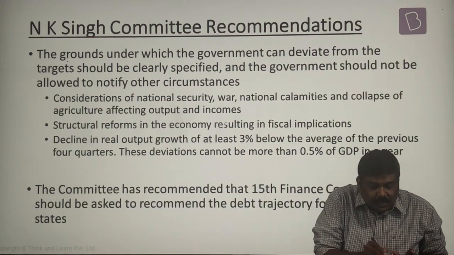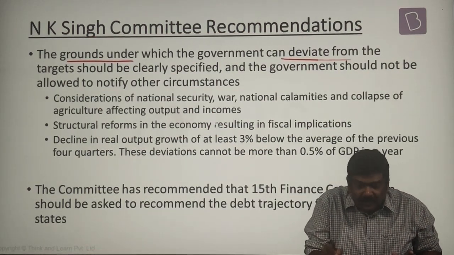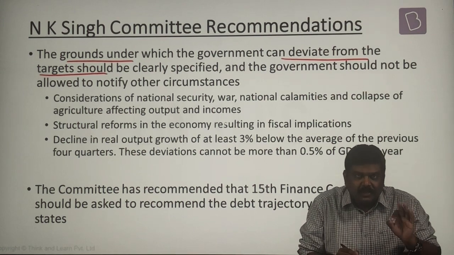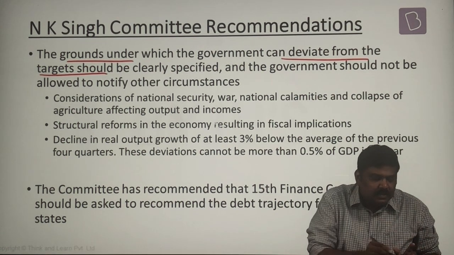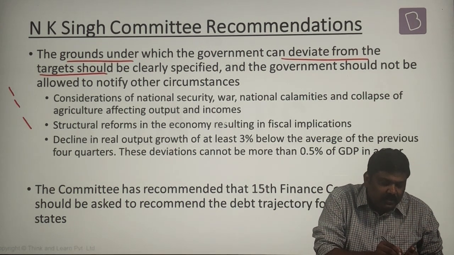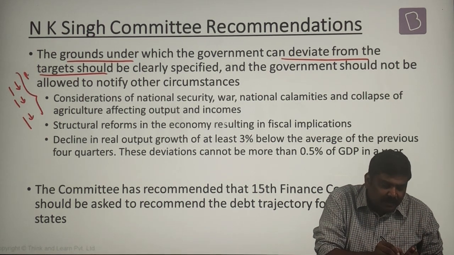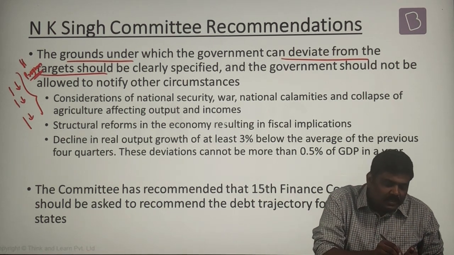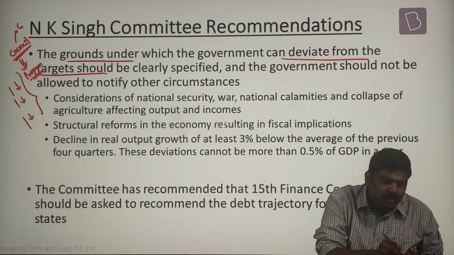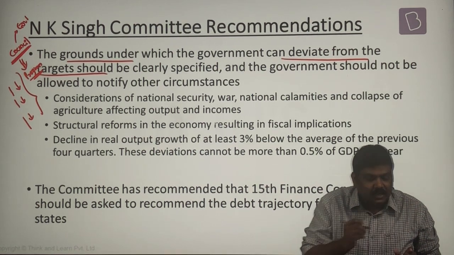Next, the grounds under which the government can deviate from the targets. The committee basically says, from one year to the next year, you are supposed to reduce the debt like this. This is the program which has been recommended by the committee. And even the council can look into this program and give certain recommendations to the government. That is the Autonomous Fiscal Council.